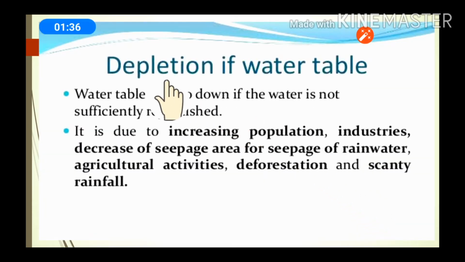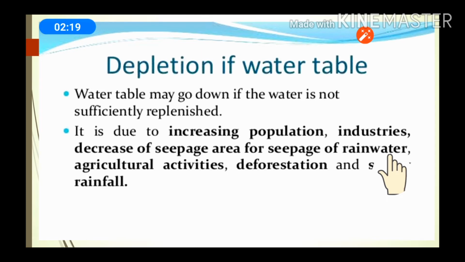Now we will discuss depletion of the water table further. First point: the water table may go down if the water is not sufficiently replenished, which means the water under the ground is not refilled. This is due to increasing population. With the increase of population, the demand for water increases, and the water table decreasing problem can come. Next, industries, and decrease of seepage area for seepage of rainwater.